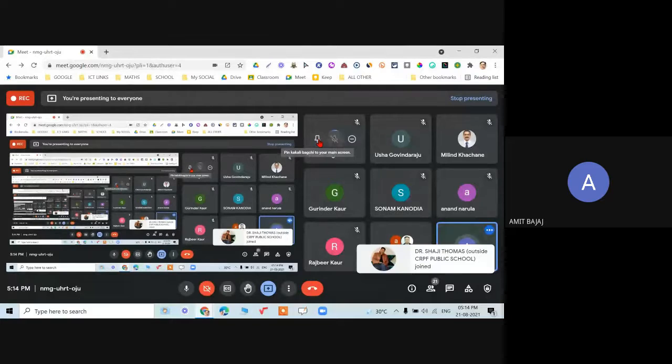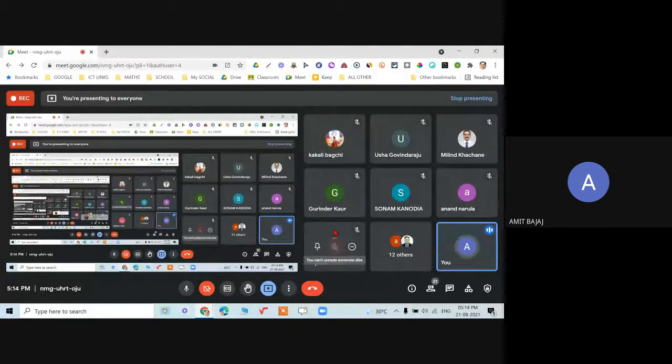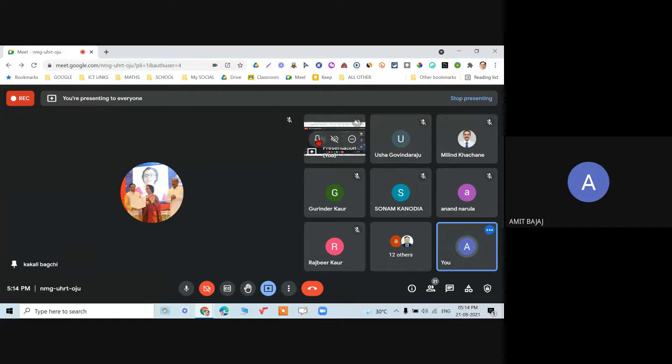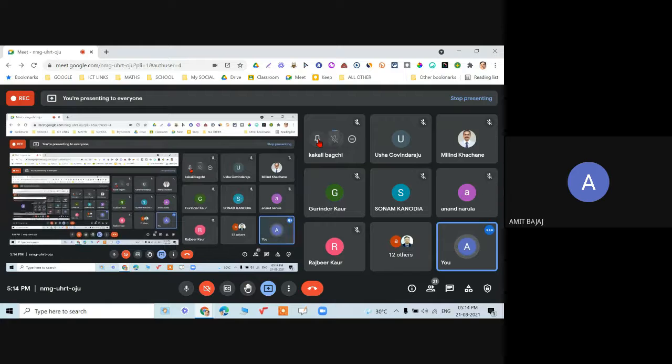I can pin any person. Sometimes it happens that I am sharing a screen and you may complain that your screen is not visible, right? So what exactly is required? Go to that name, if I'm sharing that, and click on pin on the screen. So when I pin that, this will be visible on the screen itself. So I can always pin and I can always unpin that.